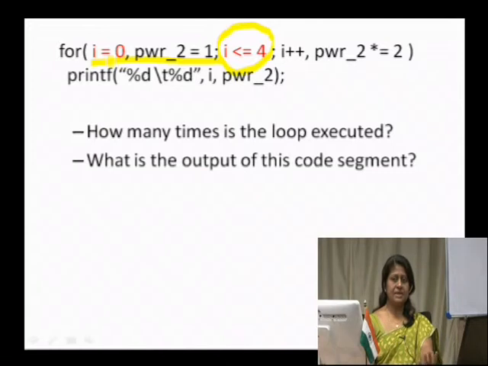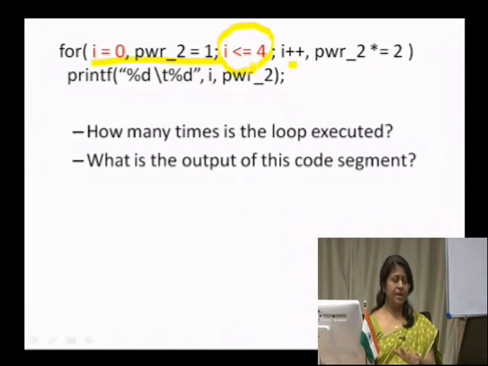For the first time I takes the value 0, then I is incremented by 1 as we see over here. So, the next time it takes the value 1, then 2, then 3, then 4. If it has to take the value 5, it does not allow, because the terminating condition is less than or equal to 4.